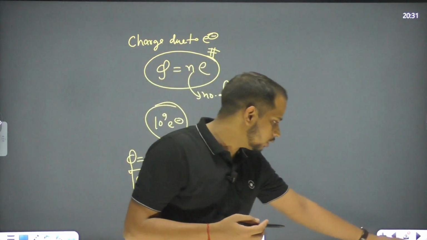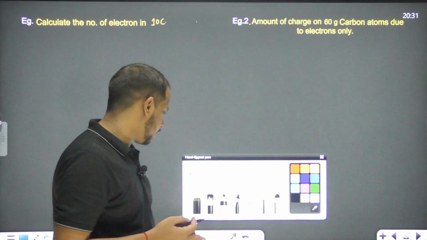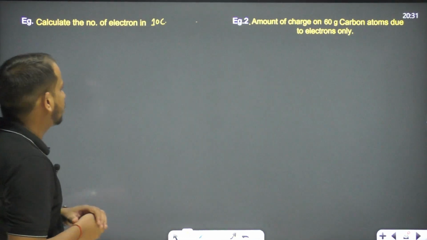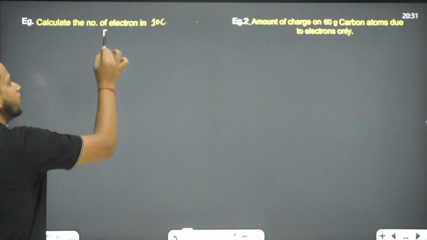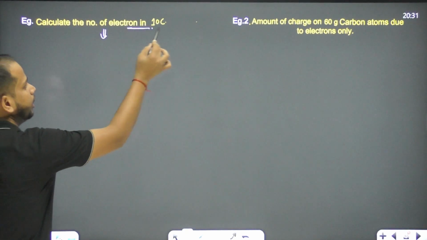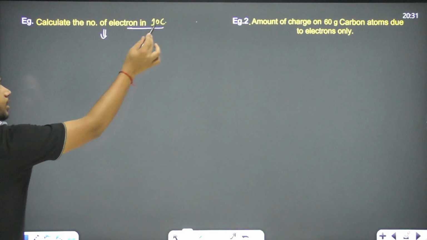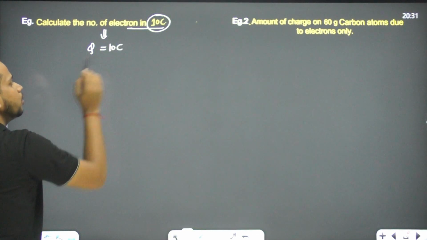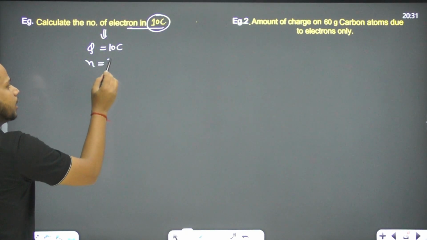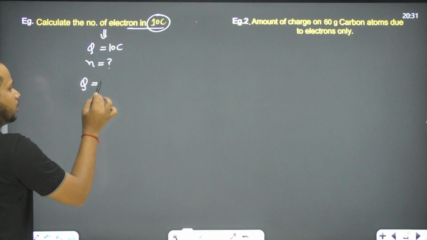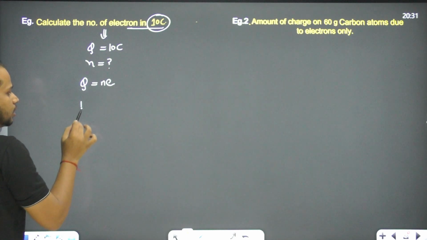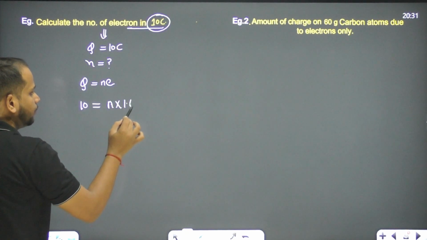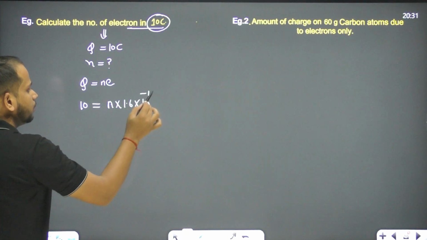Okay. Now let's move on to the next. Let's see what's the next we have. The next we have some illustration that we need to do, right? So let's see what is the illustration. The first one: calculate the number of electron in 10 coulomb, right? So can we say the charge is given over here? So what is the charge? Charge is 10 coulomb. We have to find the number of electron. We know there is a single formula, that is Q equals to Ne. What is the Q here? 10 is equals to N into 1.6 into 10 to the power minus 19.